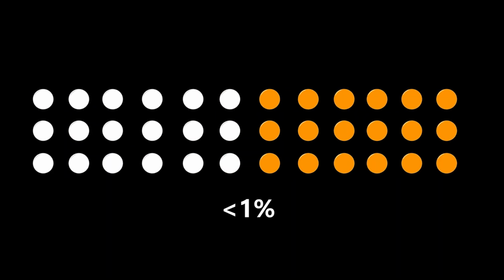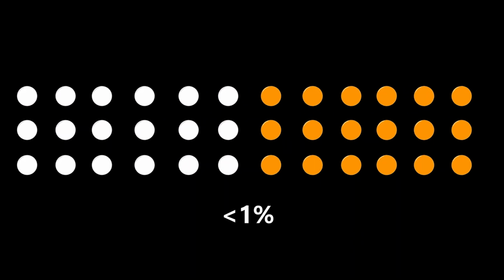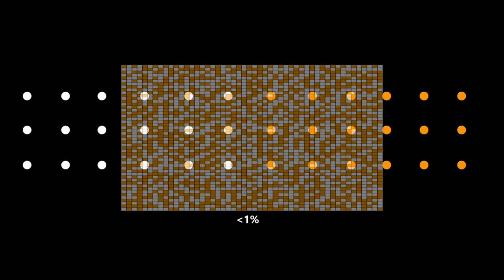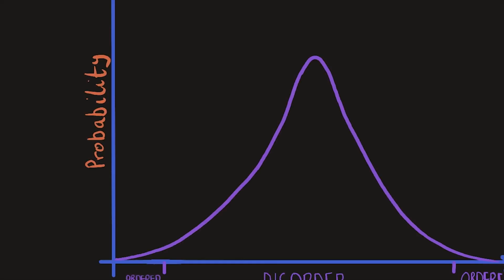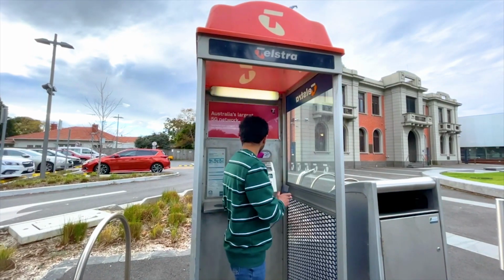So, why doesn't entropy decrease? In our experiment, the probability for the balls to remain ordered after being shaken is already less than 1%, but when we scale this up to more realistic quantities, you can see that the probability for the balls to remain ordered is pretty much zero. You see, entropy only increases because it's significantly more probable for energy to be distributed in a disordered state than an organized one. But why is entropy important?